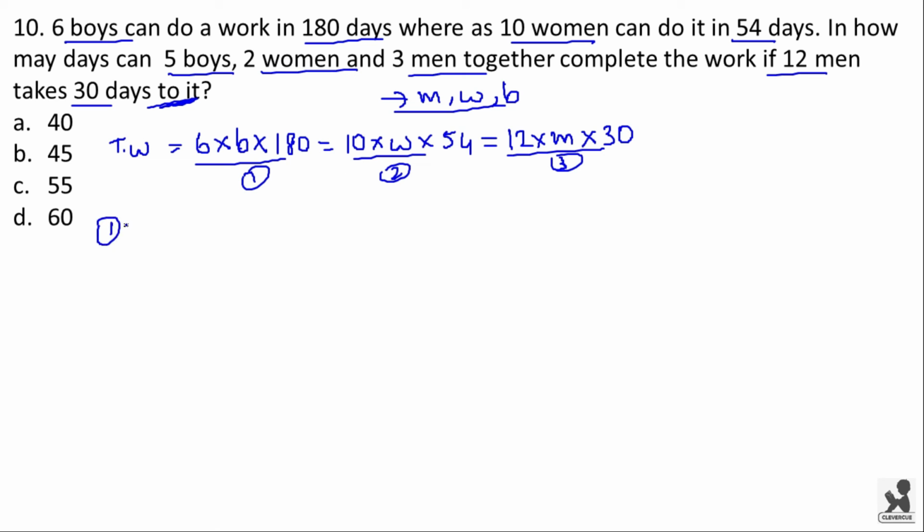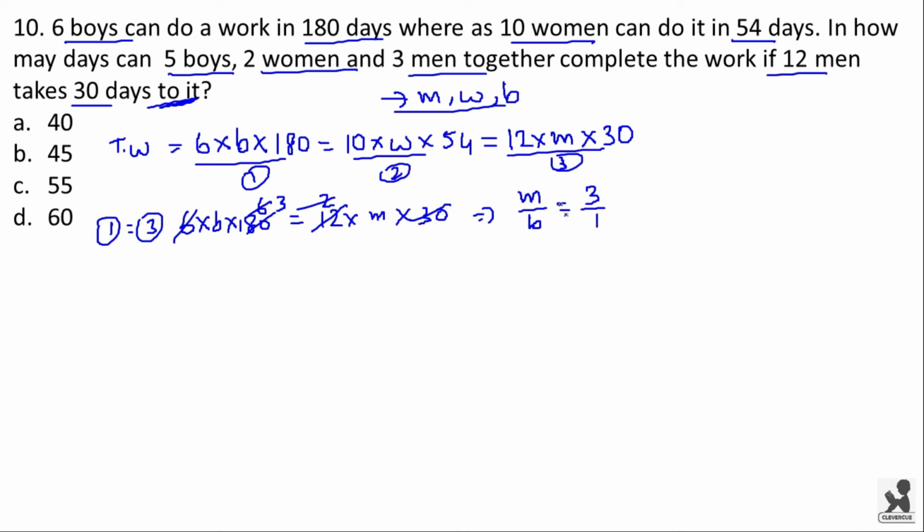Let us consider 1 is equal to 3. Here 6 into b into 180 is equal to 12 into m into 30. 6 into 2 is 12 and 3 into 6 is 18. 2 into 3 is 6. Now we have got m by b is equal to 3 by 1. Consider the efficiency of m as 3 and efficiency of boy as 1. That is, efficiency of man is 3.